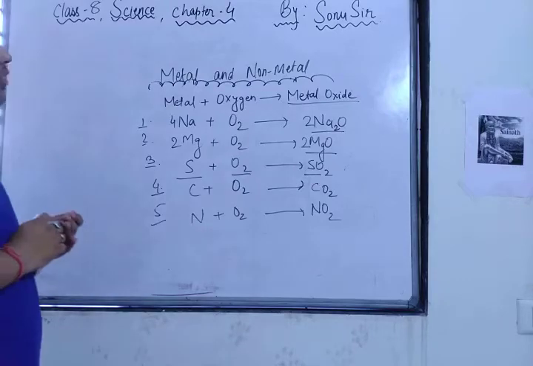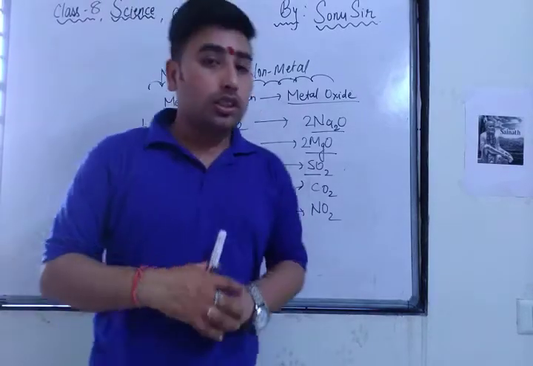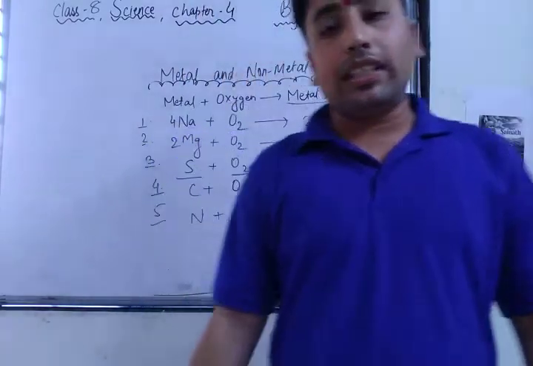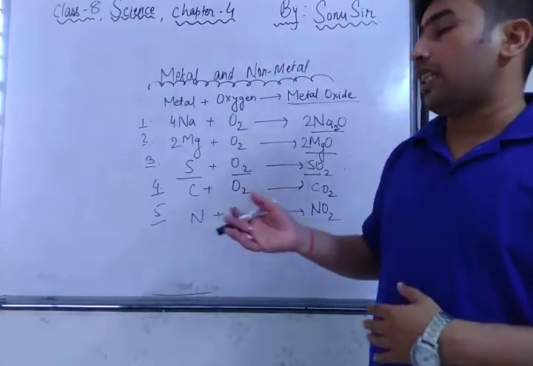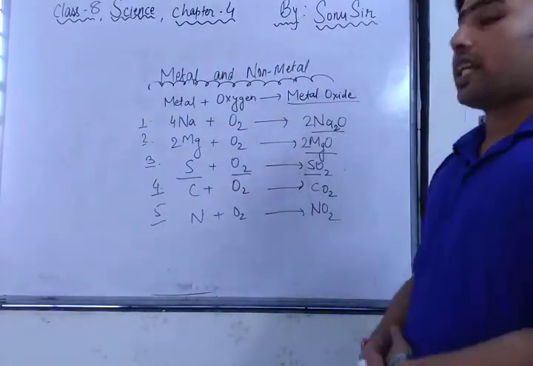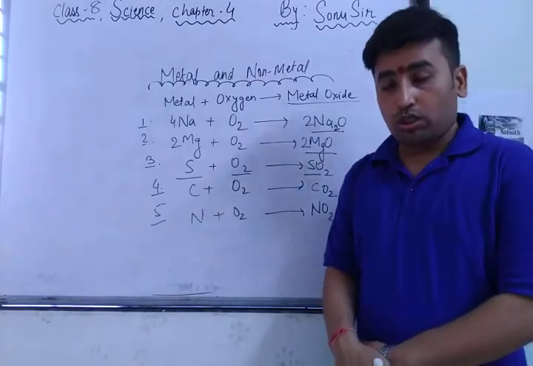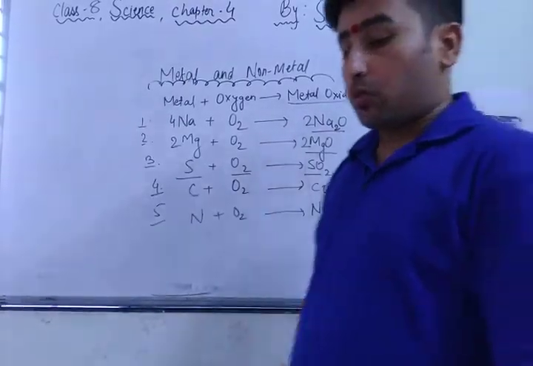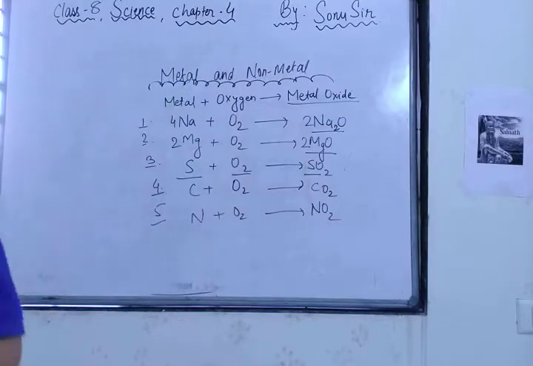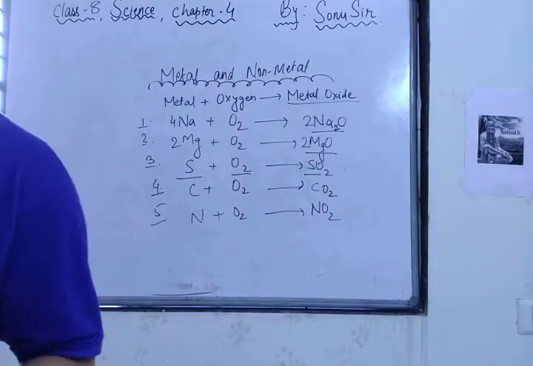So here the first reaction was metal plus oxygen is equal to metal oxide. You can write these things in your notebook. And the second point is when metal reacts with water. Water means H2O. When any metal reacts with water, what does it give? When metal reacts with water, it gives the hydroxide of it.